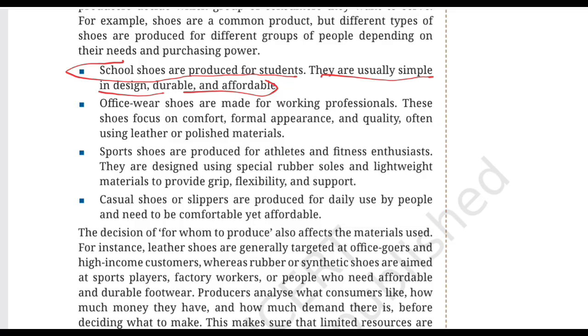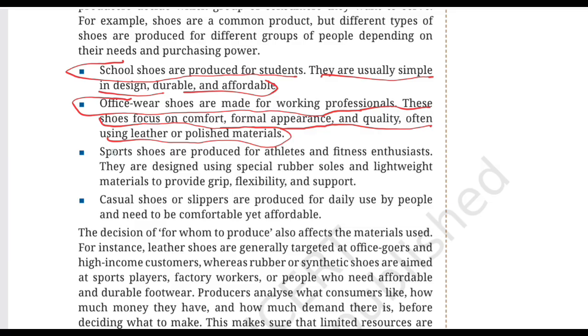The second one is office wear shoes, made for working professionals. These shoes focus on comfort, formal appearance, and quality, often using leather or polished materials. An office worker may need shoes that look formal and professional. So the product is designed differently. The producer considers appearance, comfort, quality, and the expectations of that consumer group.